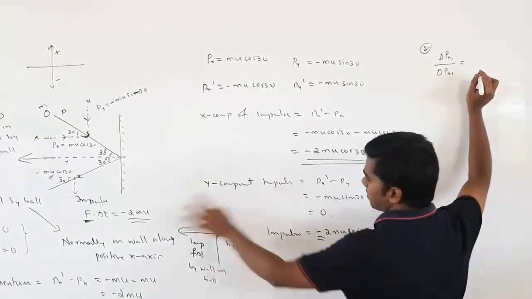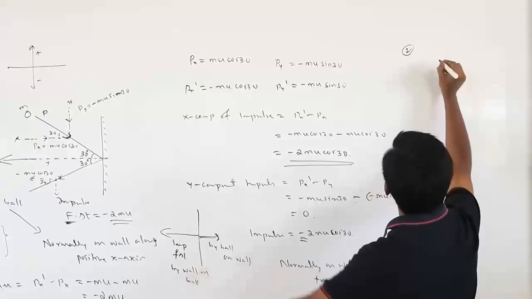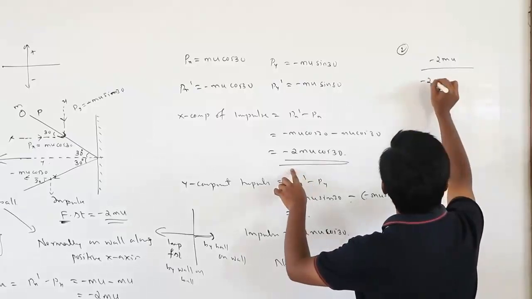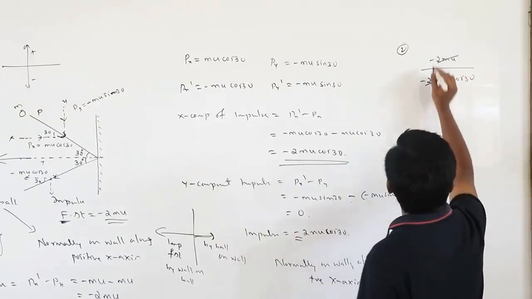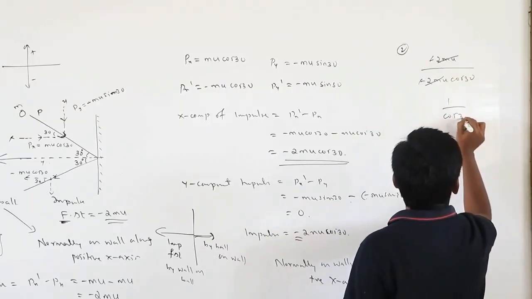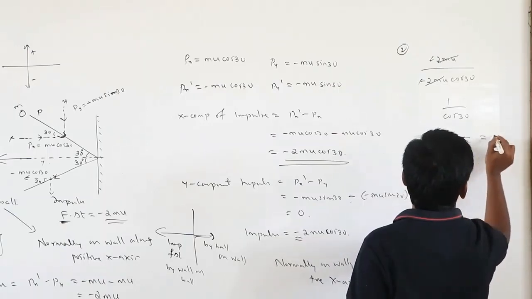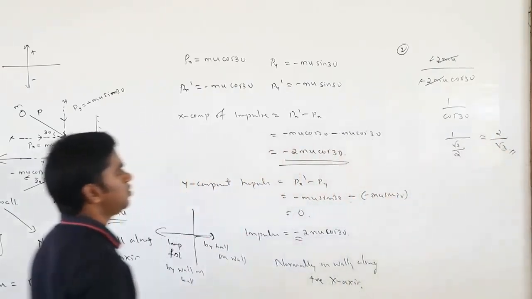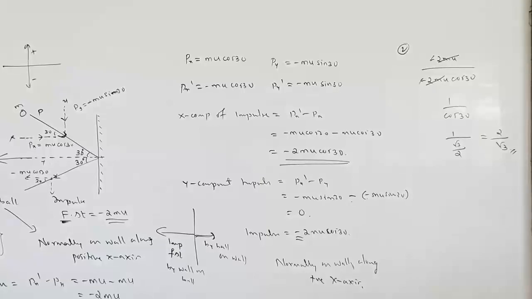Okay, so first case and second case. So, to avoid getting confused, I will directly write minus 2 mu, and this is minus 2 mu cos 30. These all things get cancelled, 8 and 8 will get cancelled. 1 divided by cos 30. Cos 30 means root 3 by 2, so that is going to be 2 by root 3. This is the ratio of the impulses imparted by the wall in first case and second case, approximately 1.2.